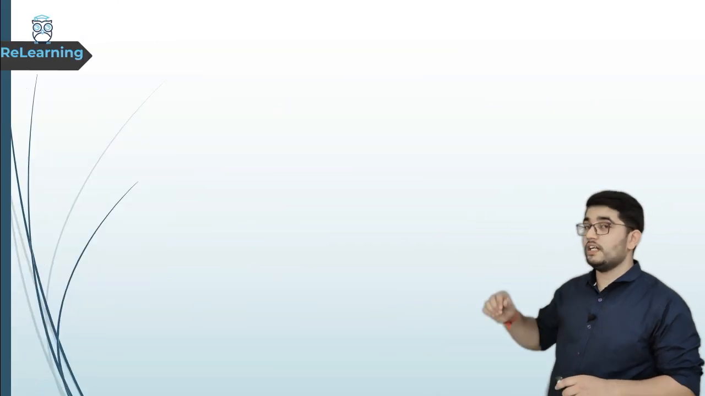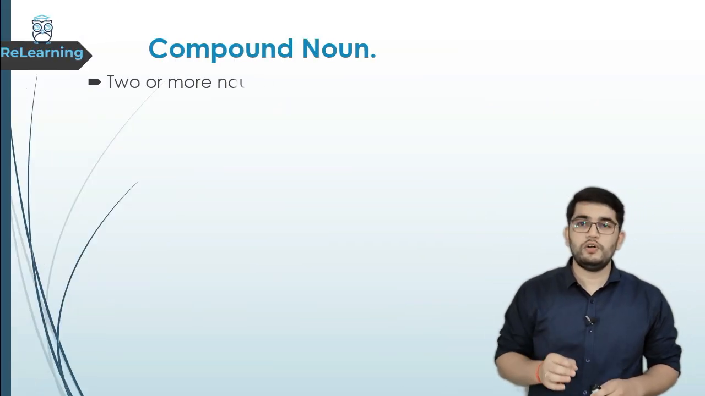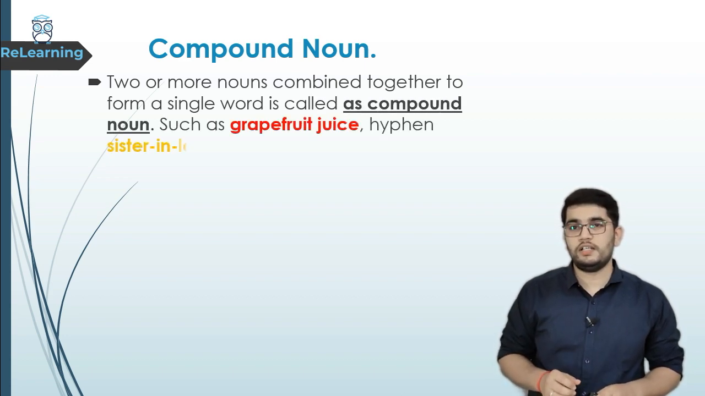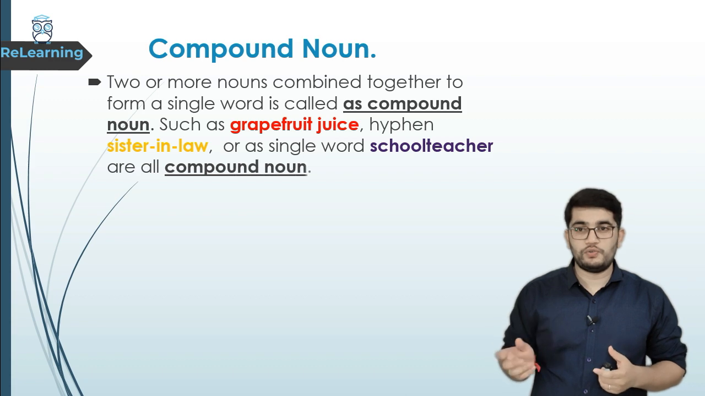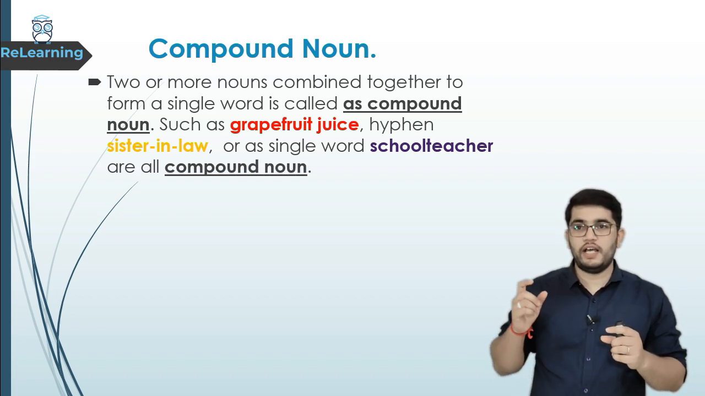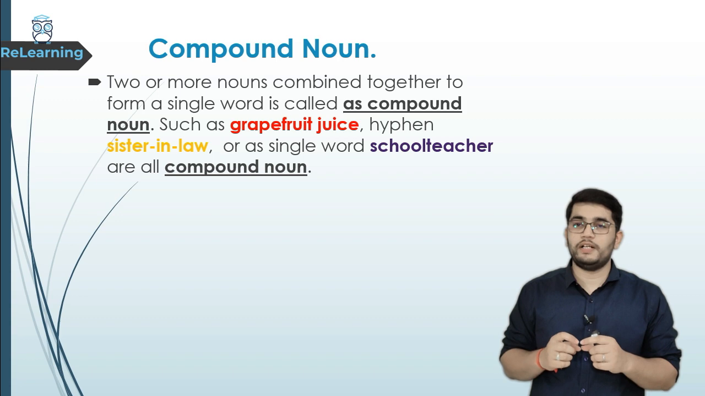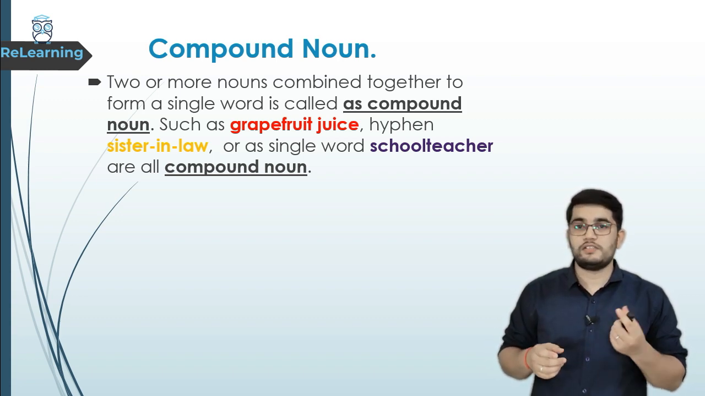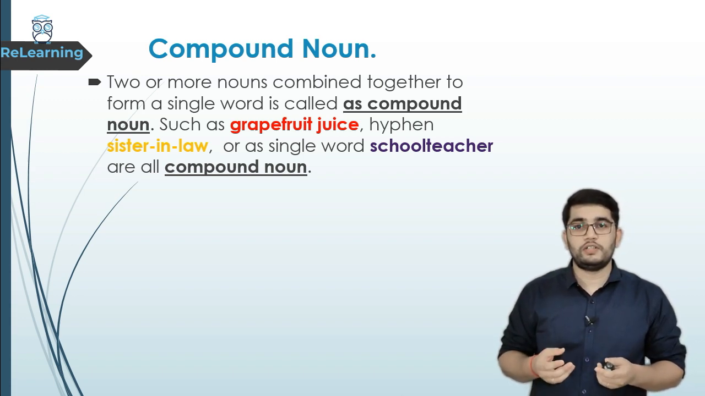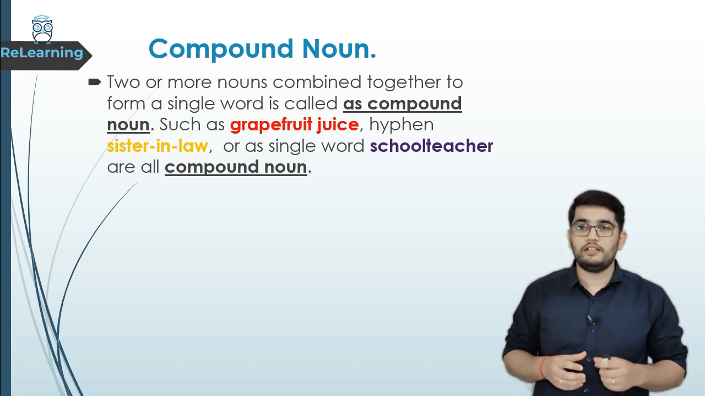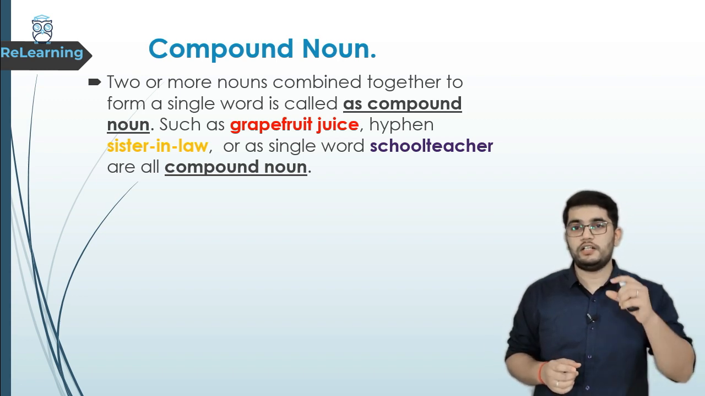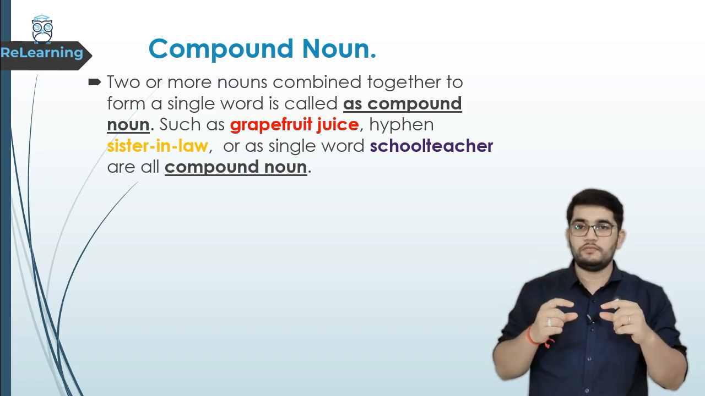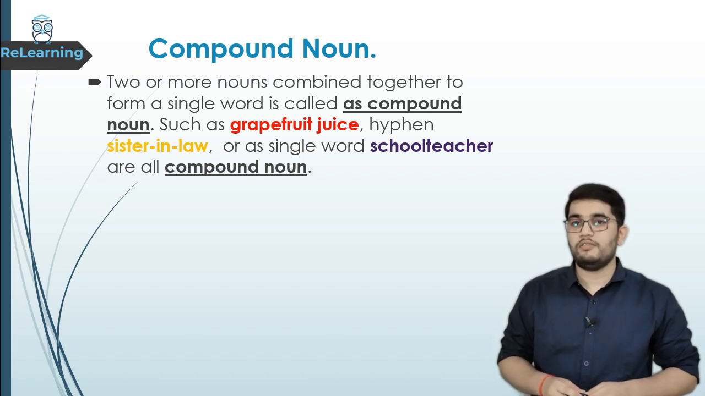Now let's see the next one, that is compound noun. Two or more nouns combined together to form a single word is called a compound noun, such as grapefruit juice. These 2 words are there, grapefruit and juice. Here both the words are combined to form a single noun. Next is by using a hyphen, like sister-in-law, father-in-law, or as a single word like schoolteacher. Here in this word there are 2 words combined together, school and teacher. Okay, these all are the compound nouns.